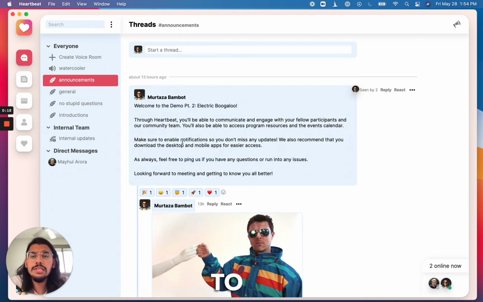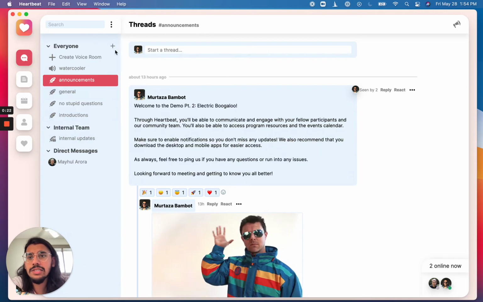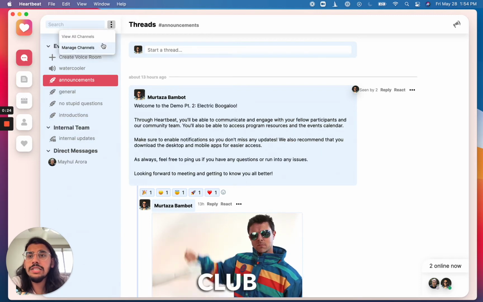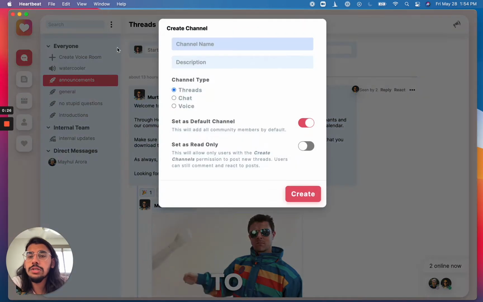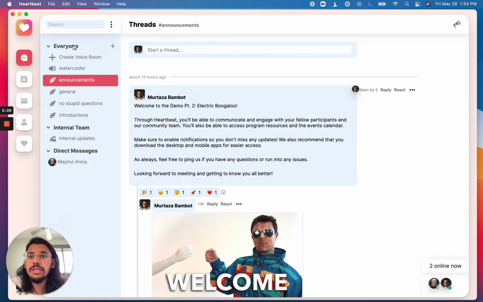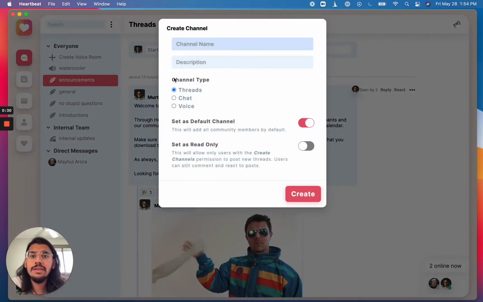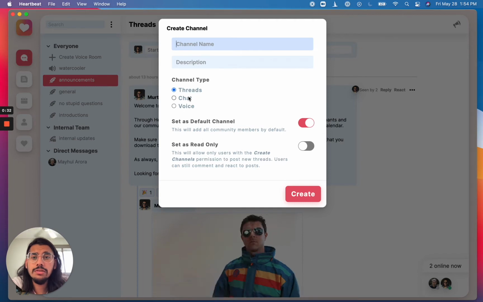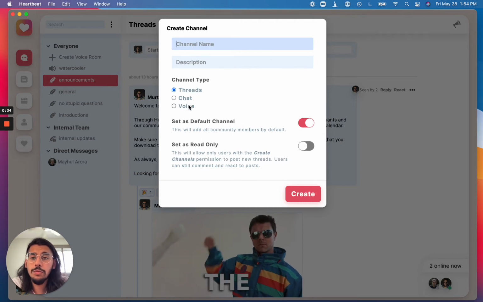So in your discussions page, we have channels that roll up on the left side here, kind of like Slack or Discord. You have 3 different types of channels that you can create. So to create a channel, just hover over this little channel header, hit this plus button, and you can create thread channels, chat channels, or voice channels.